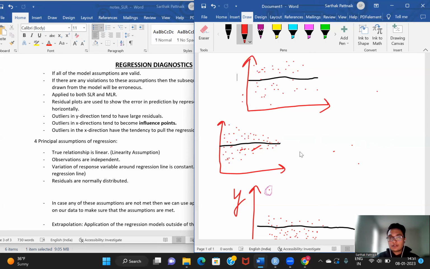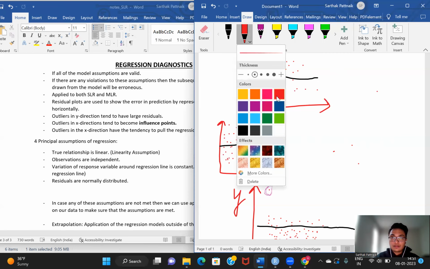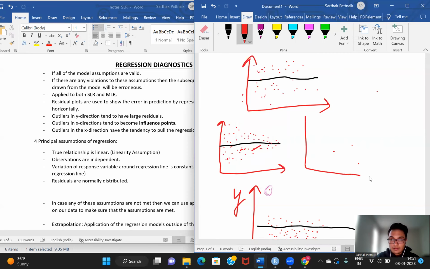Something like this. Or the opposite case where the variation is less over here and it goes on increasing.